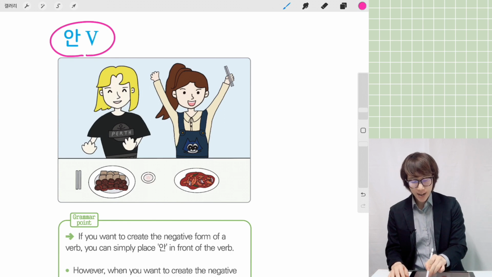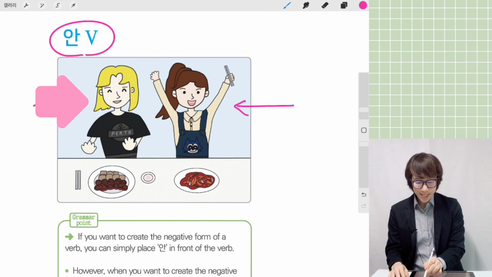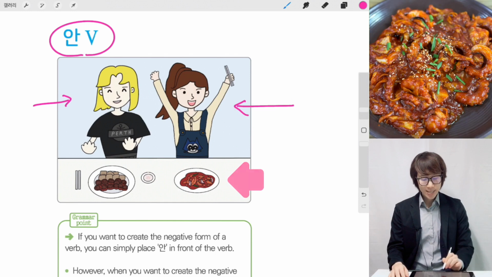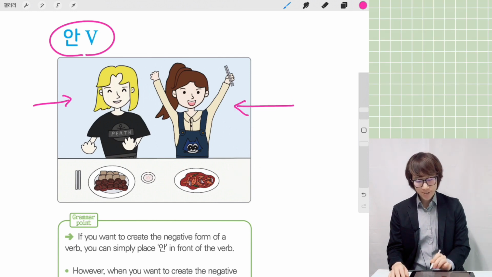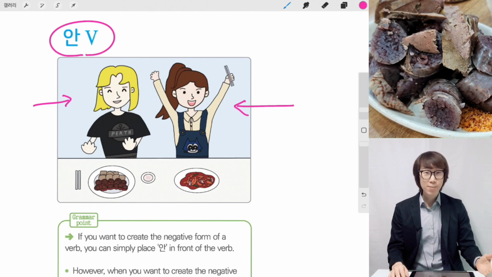So can you see here, 안 and verb. If you want to make the verb negative, you can just put 안 before a verb. You can make a negation. Can you see here? This is Christine and this is Jimin. Jimin likes 낙지볶음, but Christine cannot eat sundae. I don't know if you guys can eat sundae or not, but it's a lovely Korean food that I like as well. Please try sundae when you travel to Korea.